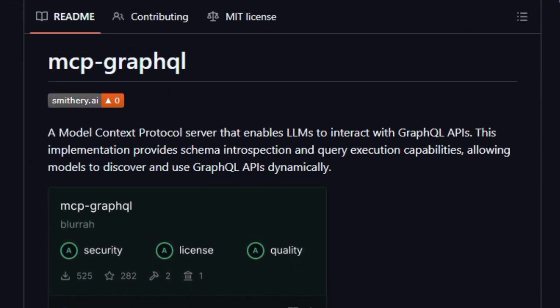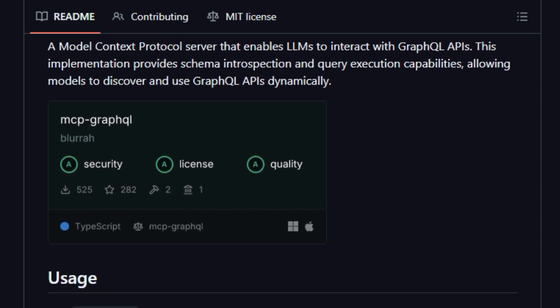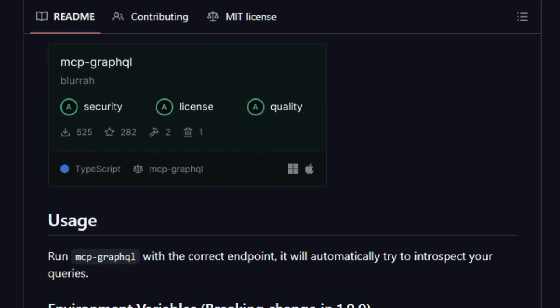One of its unique strengths is schema introspection. It allows models to understand exactly what queries, types, and fields a GraphQL API supports. Once the model knows the schema, it can generate valid queries dynamically and execute them via the server. That means the AI doesn't need hard-coded templates or manual API bindings. This adaptability gives it major flexibility. It can connect to any GraphQL endpoint and let the model explore what's possible.